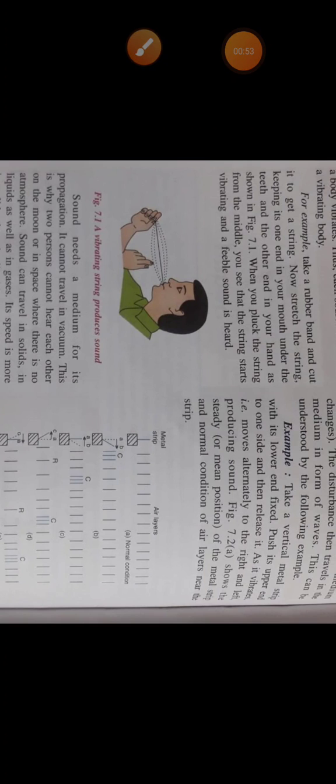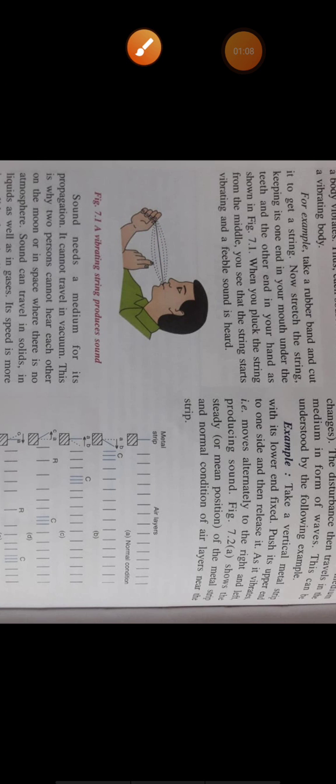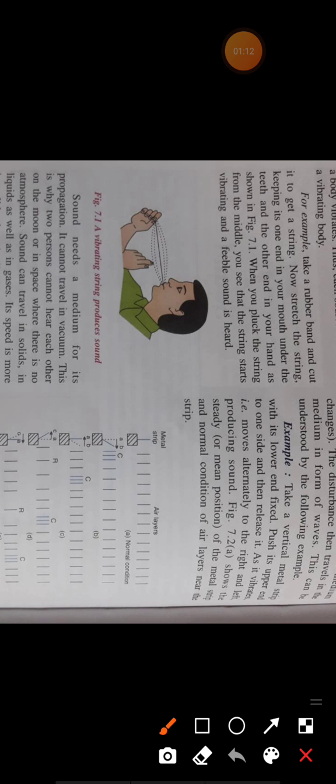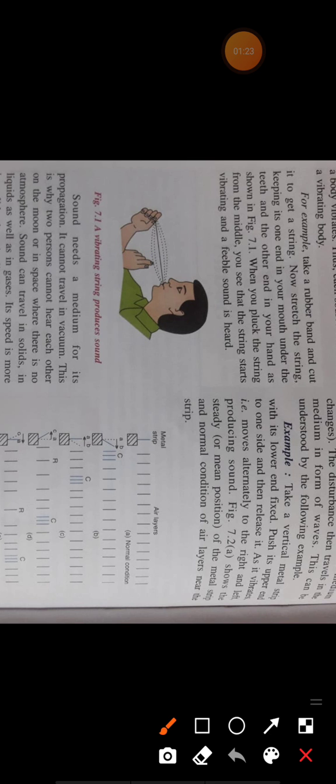There are other examples. Suppose you have a rubber band, and you keep one end of this rubber band inside your mouth, stretch it, and hold the other end in your hand. Now if you pluck this rubber band, meaning you stretch it with your other hand and then release, the rubber band will start vibrating.